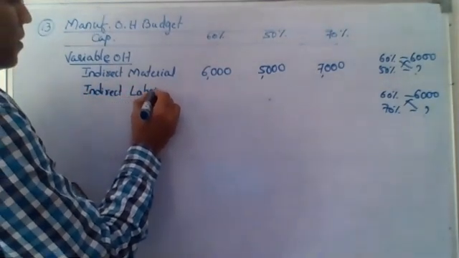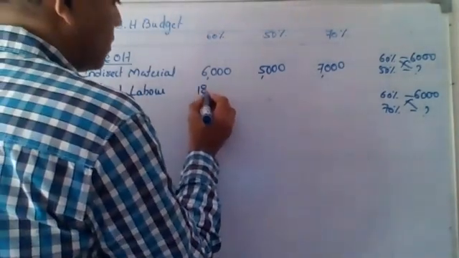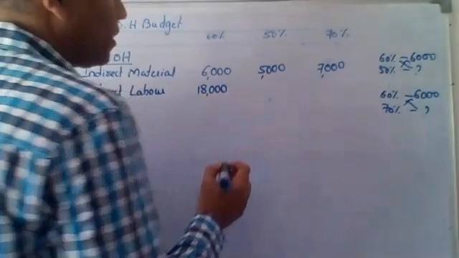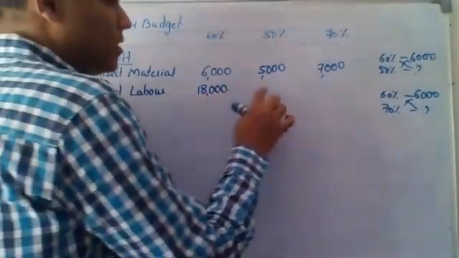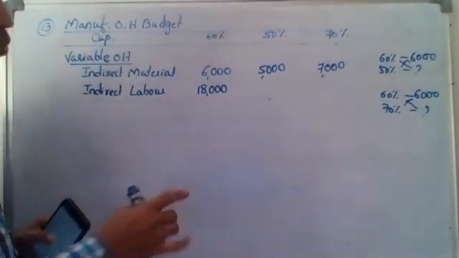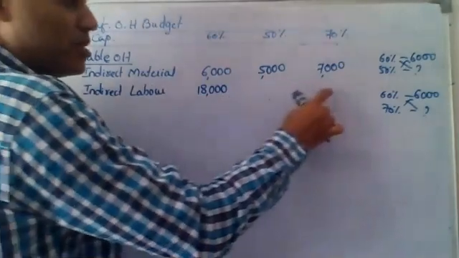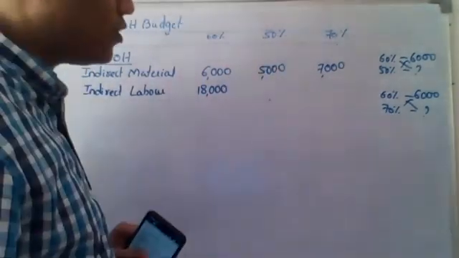Indirect labor. Indirect labor is given as 18,000. Can I copy the same 18,000 in these two places? Answer is yes or no. Answer is no. Why? Because it is variable cost. Variable cost in total cannot be the same. So same calculations you have to do.